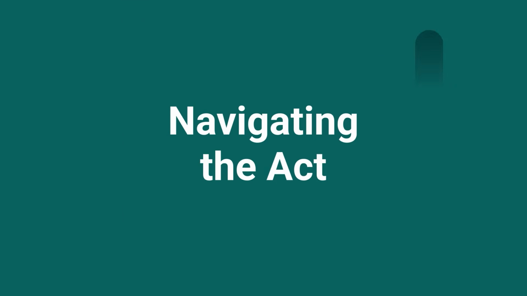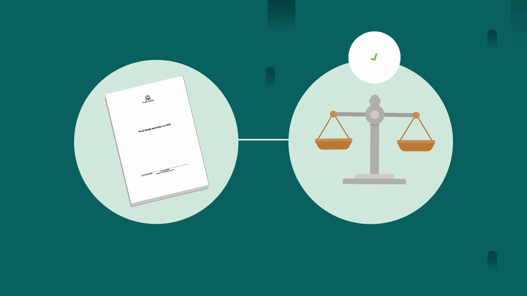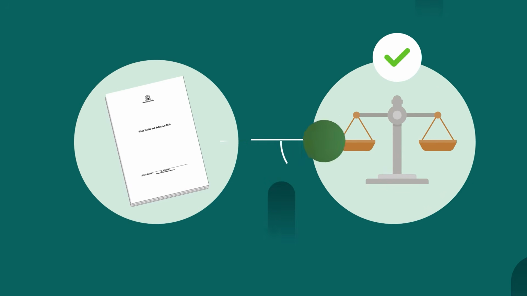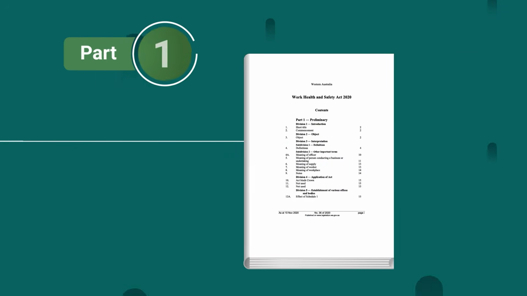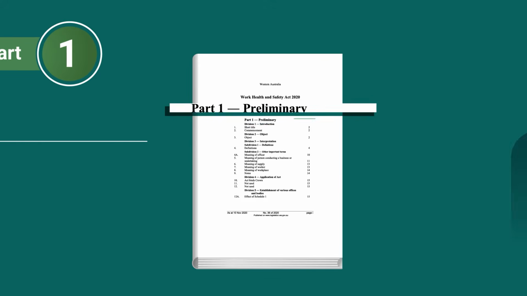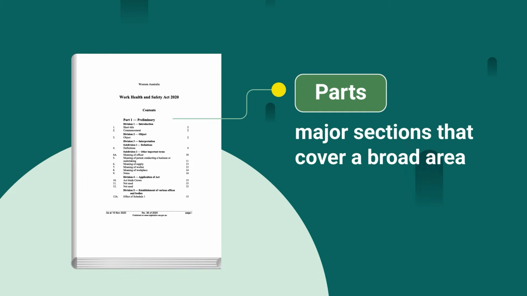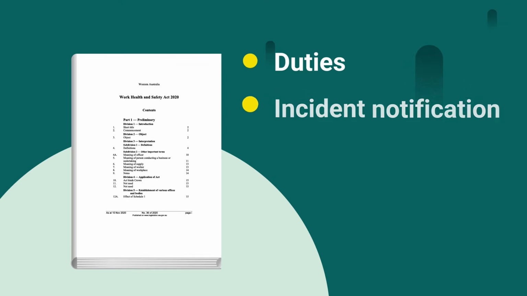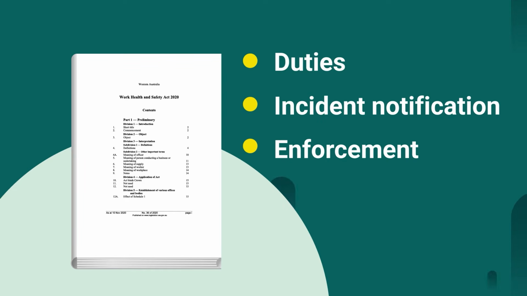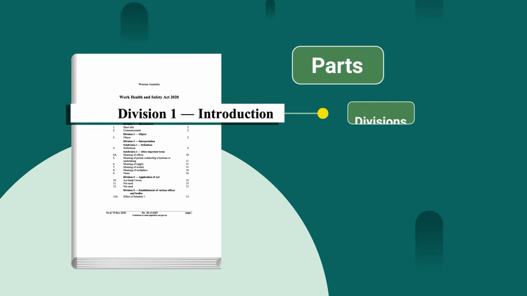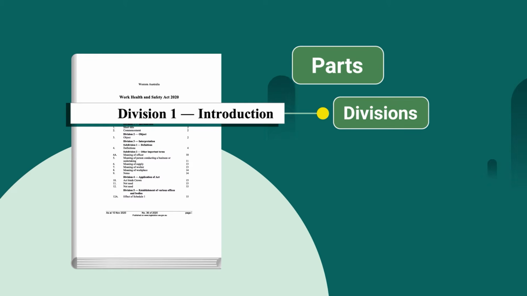Navigating the Act. The Act defines the law. It is divided into 16 parts that start at Part 1, Preliminary. Parts are the major sections of the Act that cover a broad area, such as duties, incident notification or enforcement. All parts contain divisions which also start at 1.